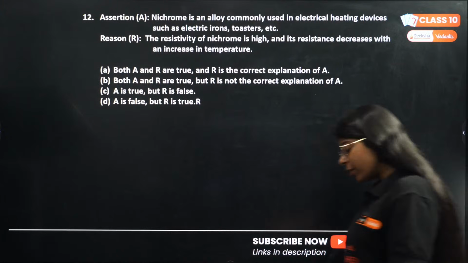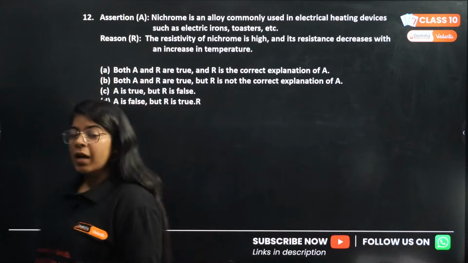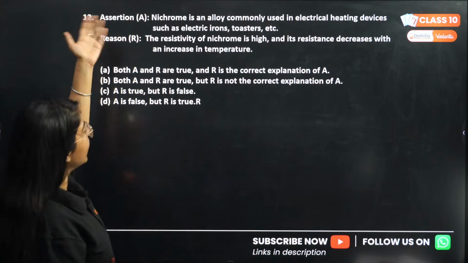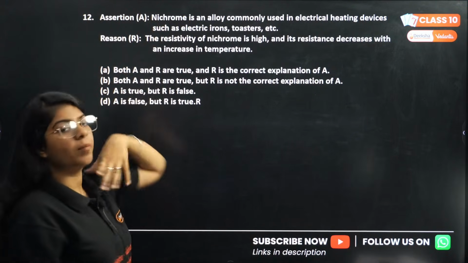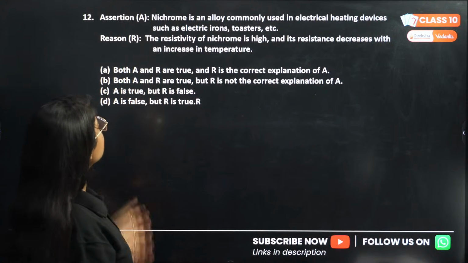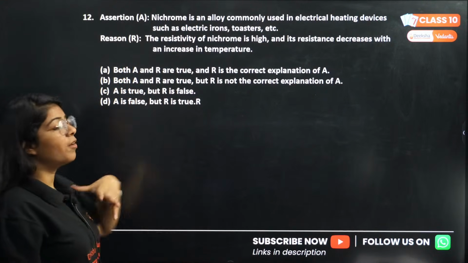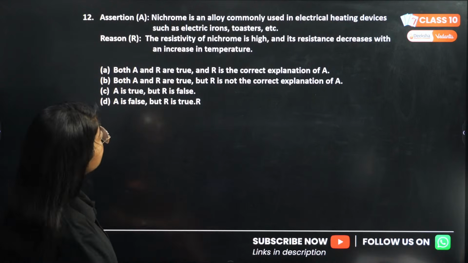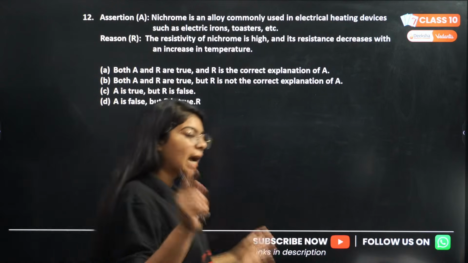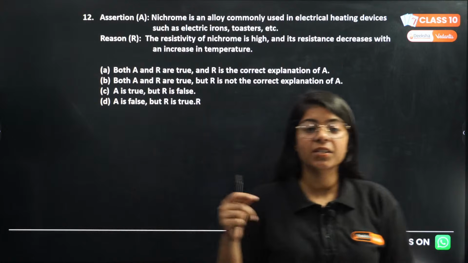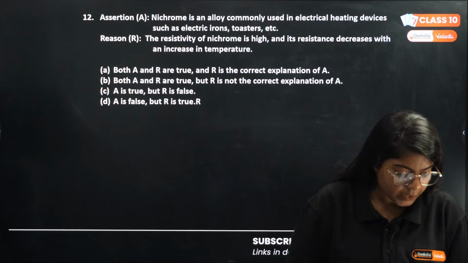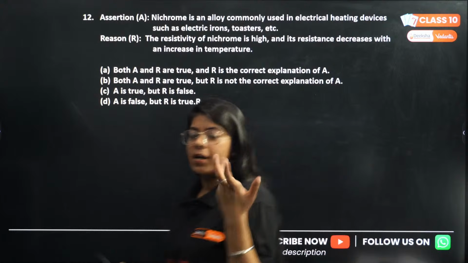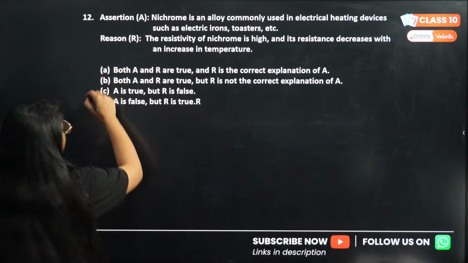Okay, everyone is correct. Actually, the nichrome wire is definitely an alloy and it's commonly used for heating devices, but the resistivity of nichrome is high. This is correct. And its resistance decreases with increase in temperature. That is not correct. Its resistance does not decrease with increase in temperature. So assertion is true, reason is false.